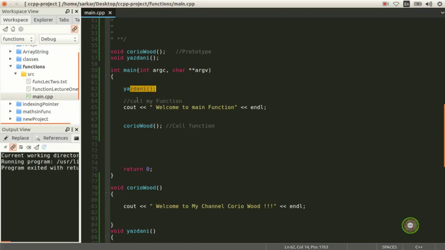C++ gives you the option to put this function above any other function.